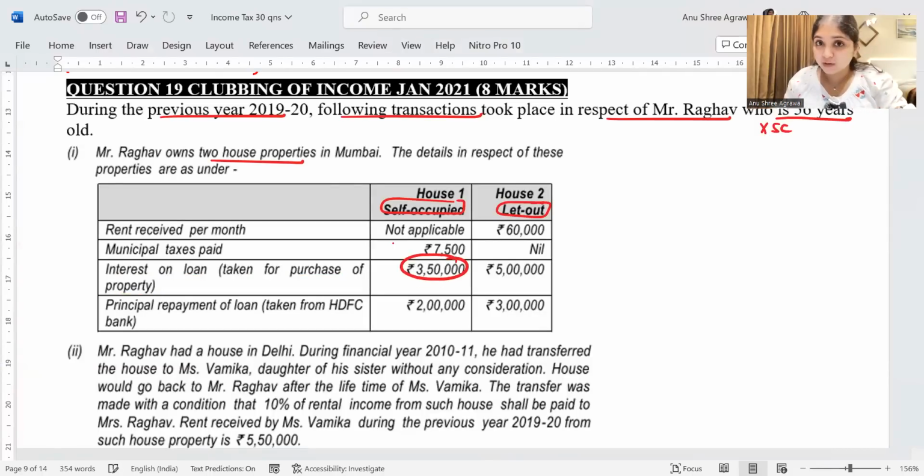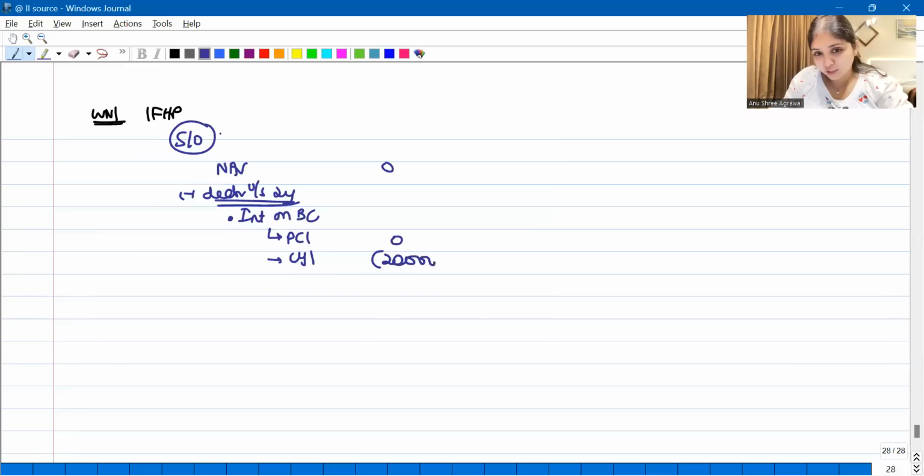3,50,000 interest we are paying, guys. This we will have to restrict to how much? This we will restrict to 2 lakhs. Why 2 lakhs? Assuming the loan is borrowed on or after 1st April 1999 for the purchase of the property, and let us assume construction got completed within 5 years. So this 3,50,000 interest, first of all, I will restrict it to 2 lakh.